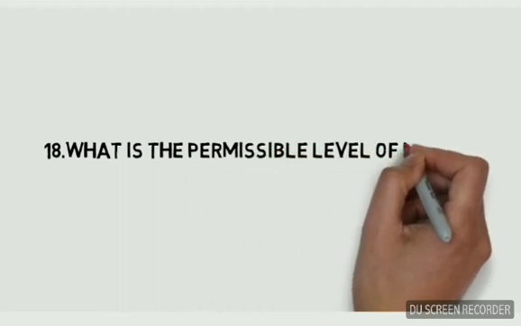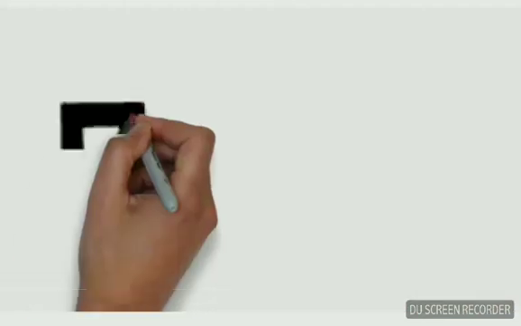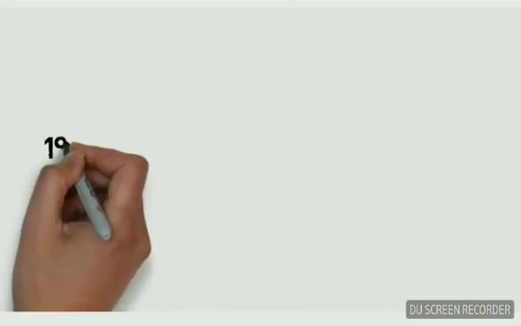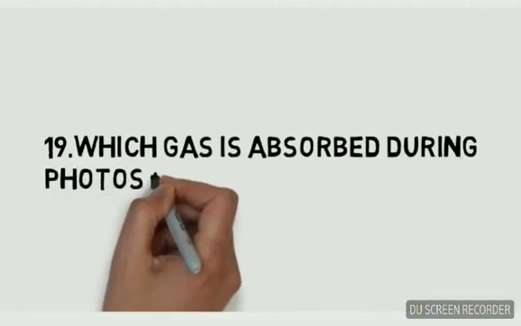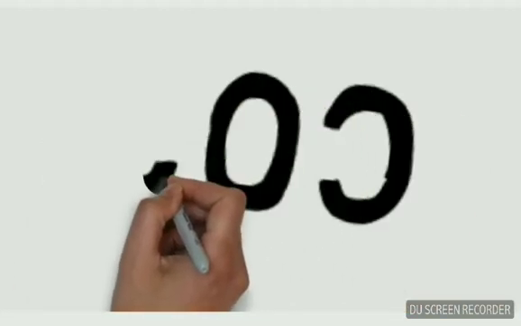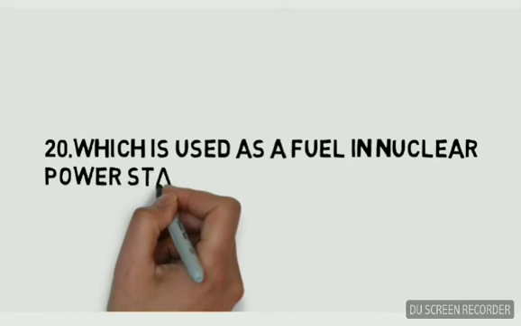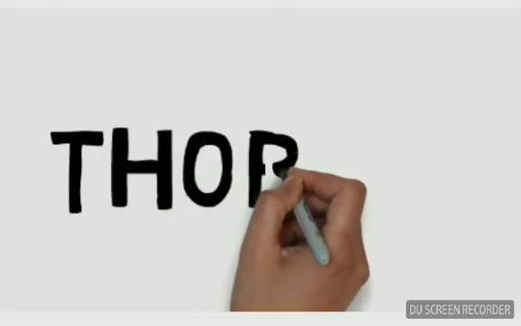What is the permissible level of noise in a silent zone at daytime? 75 decibel. Which gas is absorbed during photosynthesis? The answer is carbon dioxide. Which is used as a fuel in nuclear power stations in India?